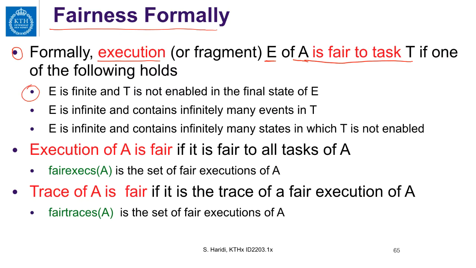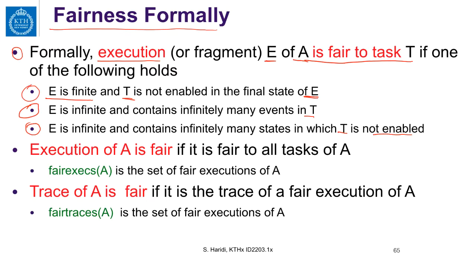The first case: the execution is finite and T is not enabled in the final state of E. Second, E is infinite and contains infinitely many events of T, then that is a fair execution. The third case is that E is infinite, but it contains infinitely many states in which T is not enabled. The conditions on the actions are basically false.